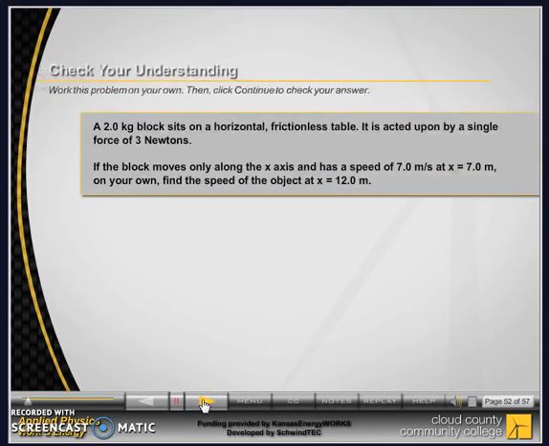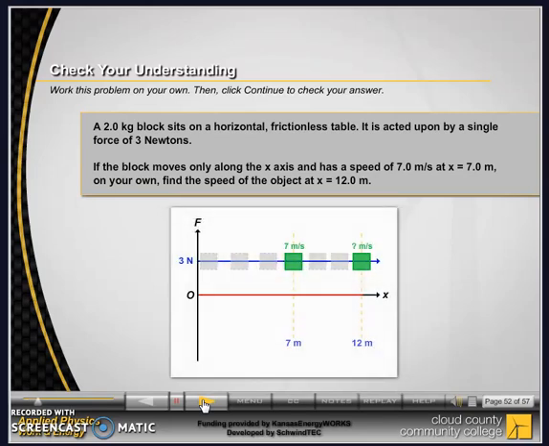A 2-kilogram block sits on a horizontal frictionless table. It is acted upon by a single force of 3 newtons. If the block moves along the x-axis and has a speed of 7 meters per second at x equals 7 meters, on your own, find the speed of the object at x equals 12 meters.